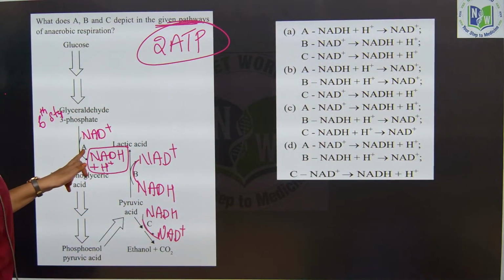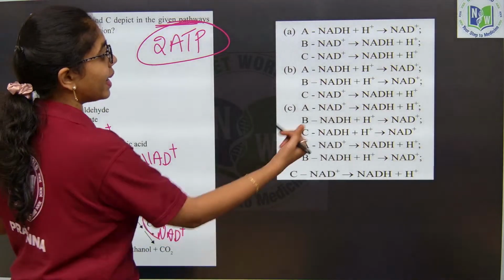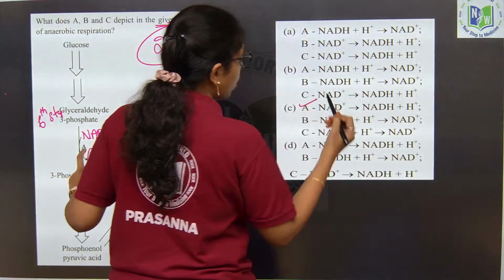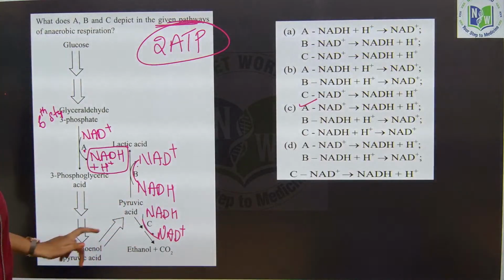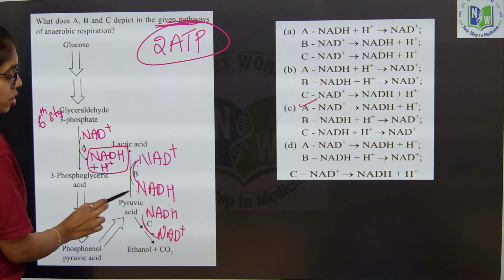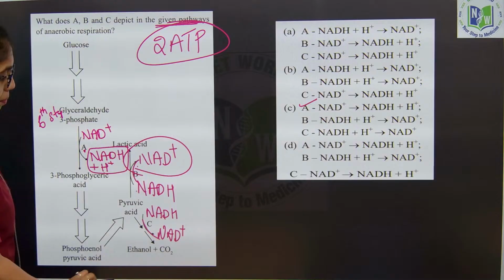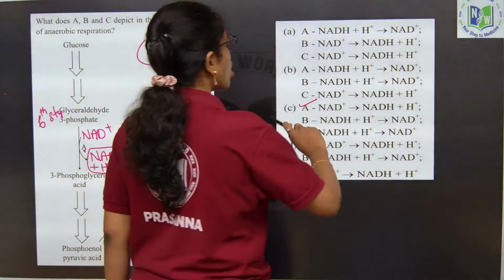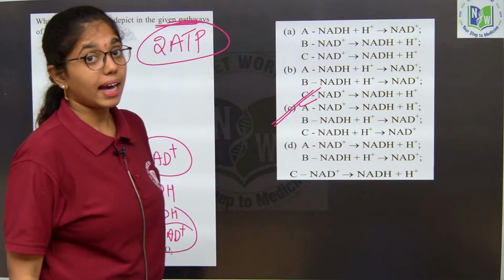A is NAD plus to NADH plus H plus. B and C will be NADH converted to NAD plus. Here also it is converted to NAD plus. As such, option C will be the correct answer here.